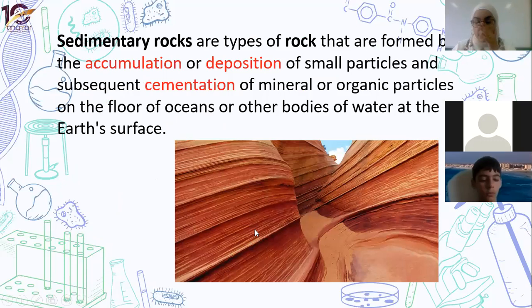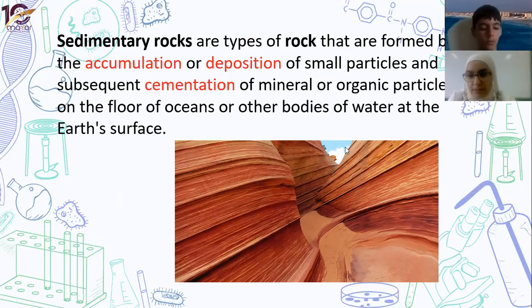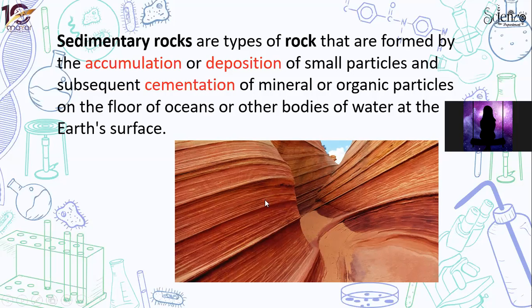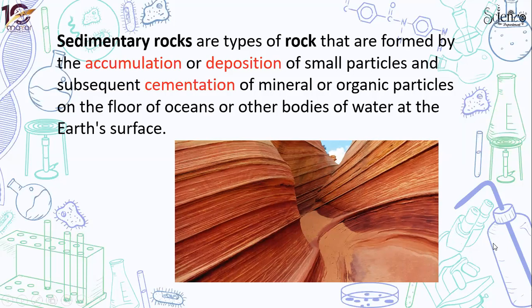Now, the second type is sedimentary rocks. Sedimentary rocks, as you can see in the picture, are made up of layers. Who still remembers how sedimentary rocks are formed? Raise your hand if you can answer. Okay, Zena. How are sedimentary rocks formed by layers? It is when tiny rocks combine with each other because of earthquakes or...